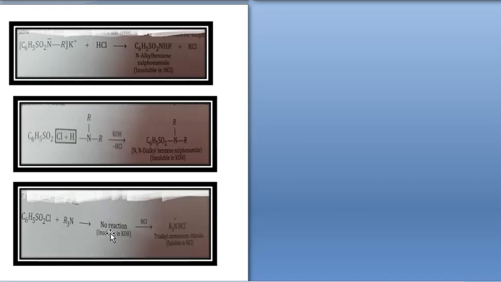So this is how you distinguish between primary, secondary and tertiary amines by Hinsberg test, in which you are treating with benzene sulfonyl chloride. Primary amine is soluble in KOH and gives N-alkyl benzene sulfonamide. Secondary amine gives insoluble N,N-dialkyl benzene sulfonamide, and tertiary amine does not react at all. The remaining we will do in our next video.